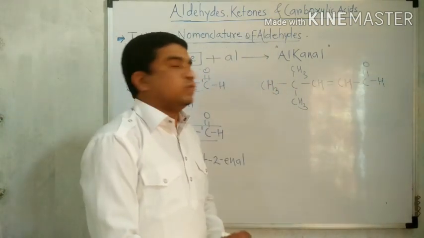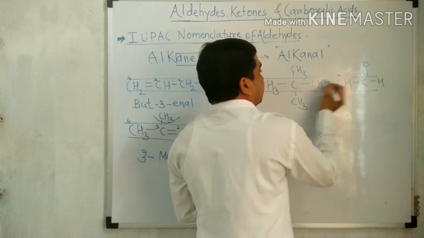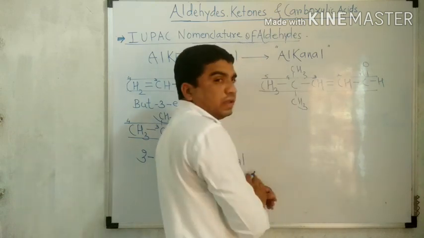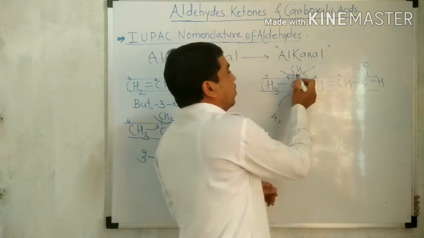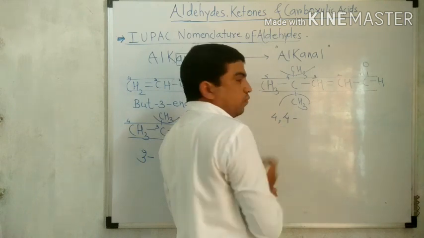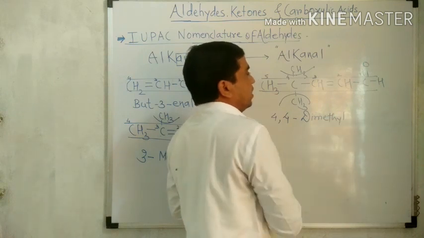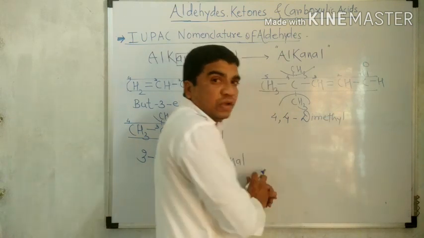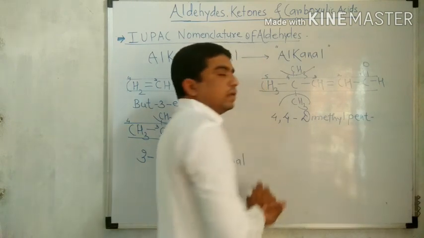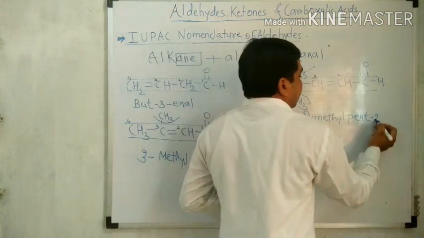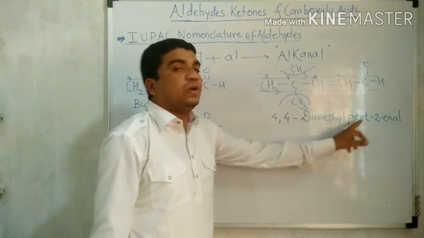Another example: CH3, C, CH3, CH3, single bond CH, double bond CH, single bond CHO. The last example from unsaturated aldehydes. By selecting the chain again and numbering from this carbonyl carbon in this way, write the position of the methyl group first. Where is the methyl located? At 4, another also at 4. 4, 4. Two similar groups, therefore dimethyl. 4,4-dimethyl. How many carbons in the chain? 5. Therefore the parent structure is pent. Where is the double bond located again? At second. And for the aldehyde group, "al". 4,4-dimethylpent-2-enal.